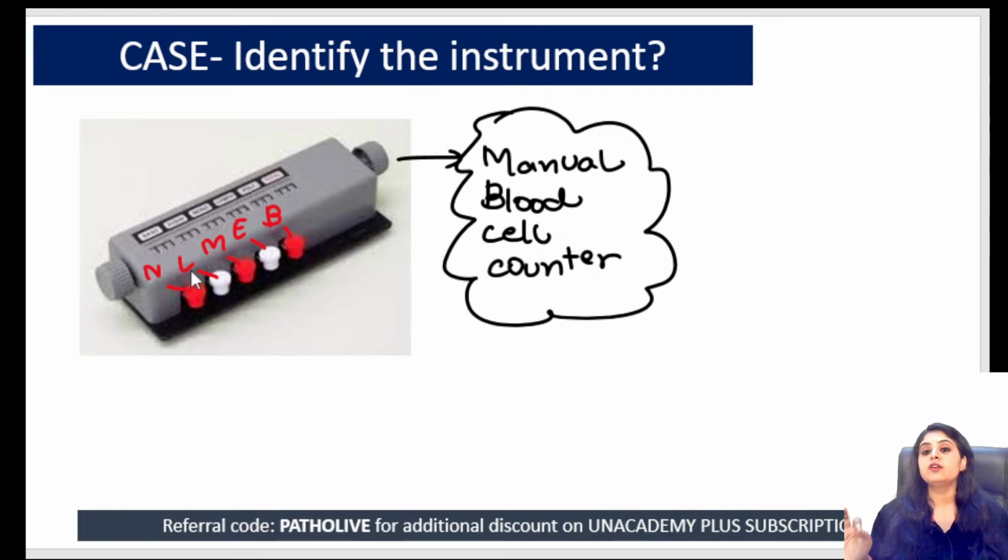Basically, this is a quick way of counting the cells. Rather than writing down on pen and paper, you keep pressing these keys and you can count how many cells, how many neutrophils are there, how many lymphocytes are there. So manually, we do it ourselves. It is a manual blood cell counter. Manual CBC counter, that also works well. Okay, coming to the next picture.